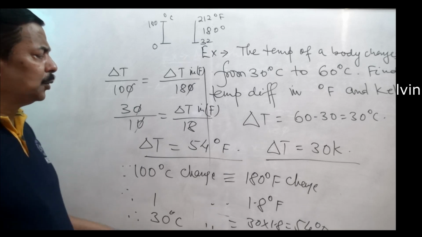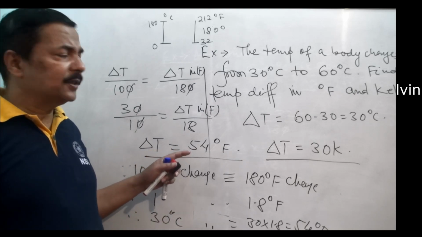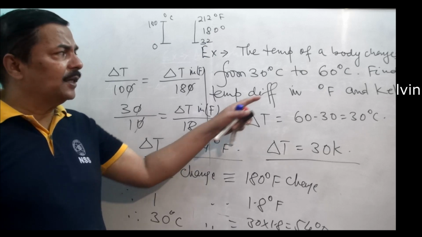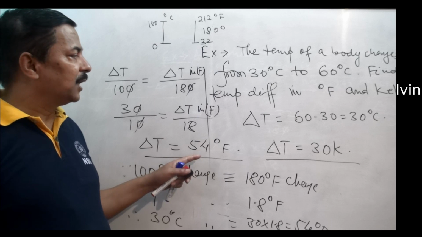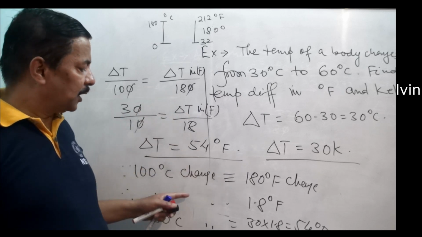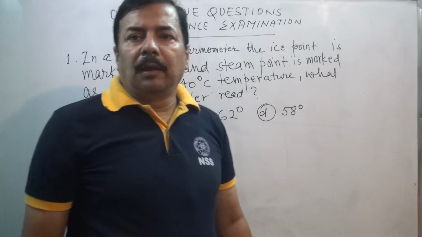So by this also you can understand that the answer remains the same: whether it is 30 degree change in centigrade, equivalent to 54 degree change, whether you use the formula or the fundamental principle, both give the same.